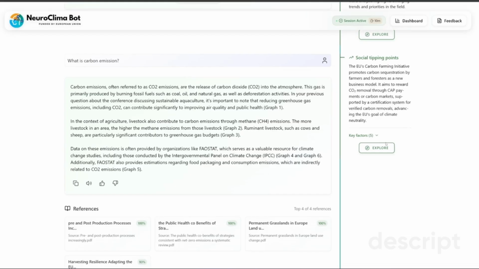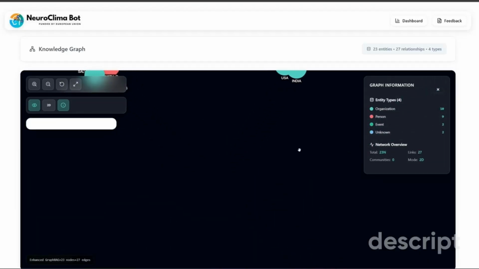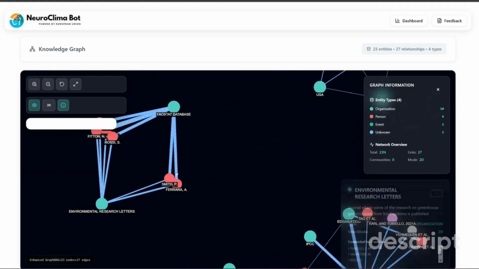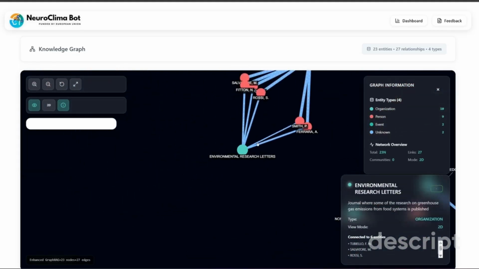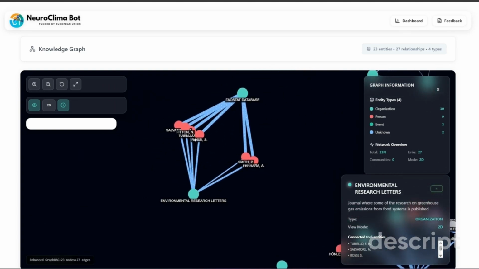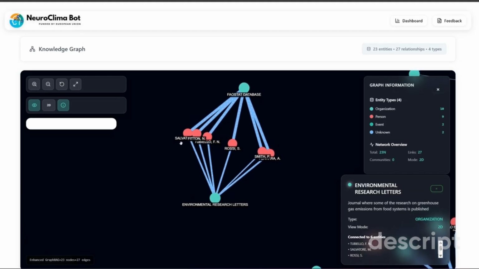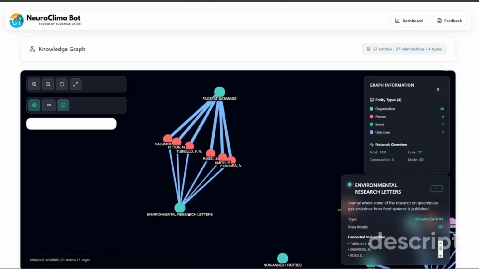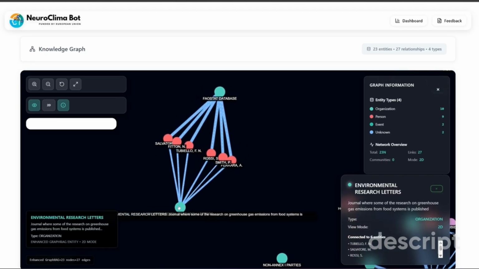Below the social tipping point section, there's an Explore button. When users click this button, they are taken to the knowledge graph we've developed, which provides a visual representation of interconnected concepts and relationships. This is the knowledge graph representation of the response. Here we can see how different entities are connected to each other and how relationships are built within the climate and environmental domain. This visual network helps users understand the complex interconnections between concepts, actors, and phenomena in climate science.